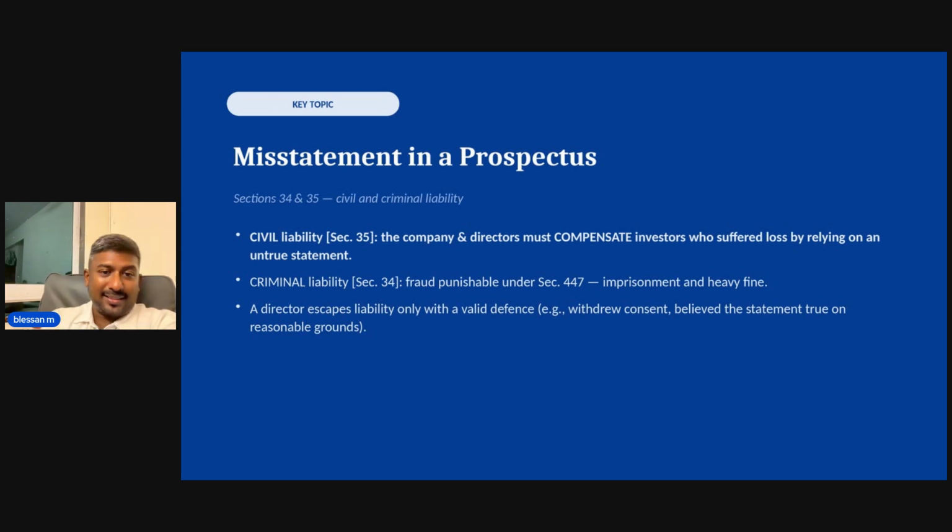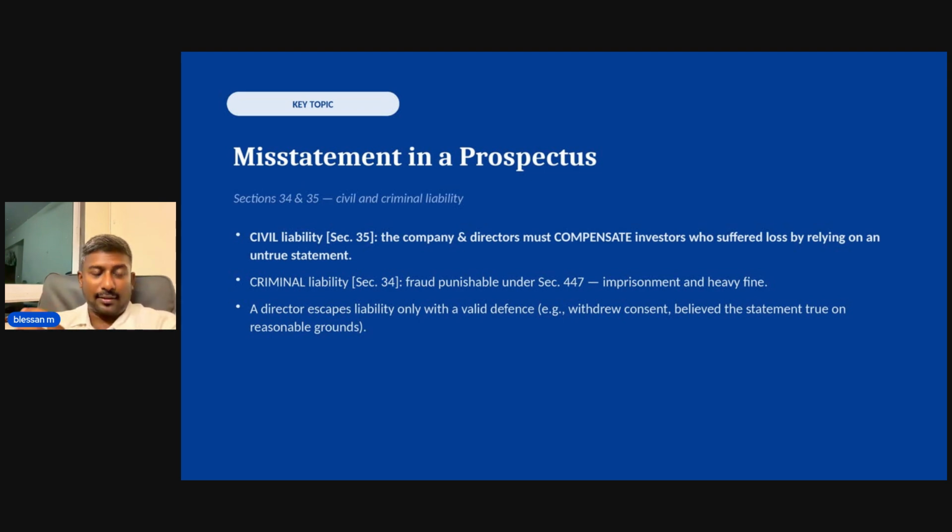Next, this is a very important thing. What happens when there is a misstatement in a prospectus? It attracts both civil liability and criminal liability. What is the civil liability? The civil liability is that the company and the directors must compensate investors who suffer loss relying on the untrue statement. And criminal liability means imprisonment and heavy fine, as it is a fraud which is punishable.